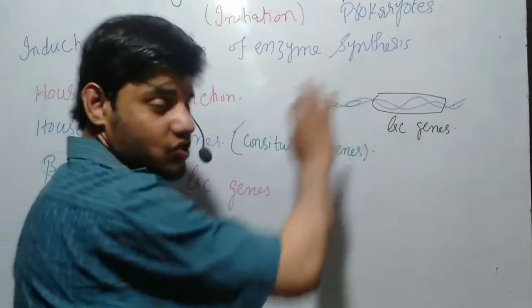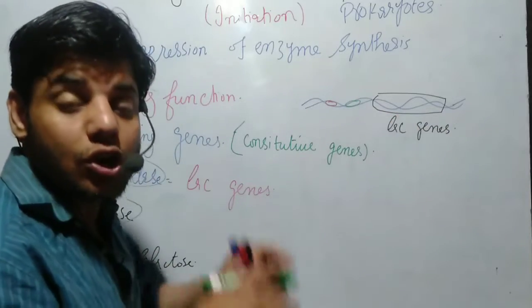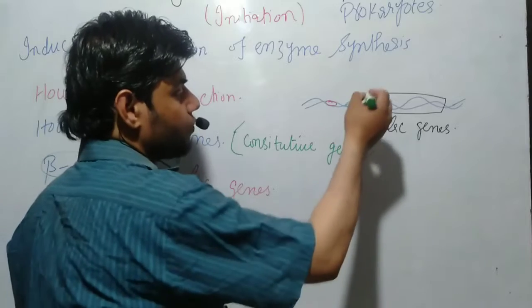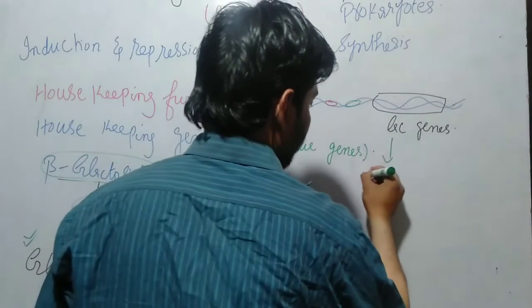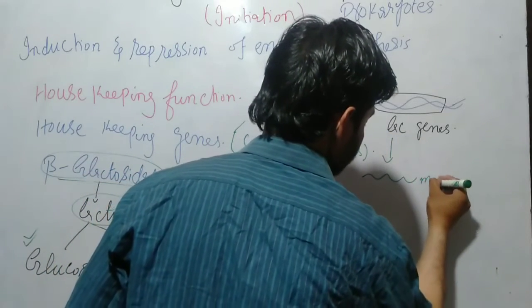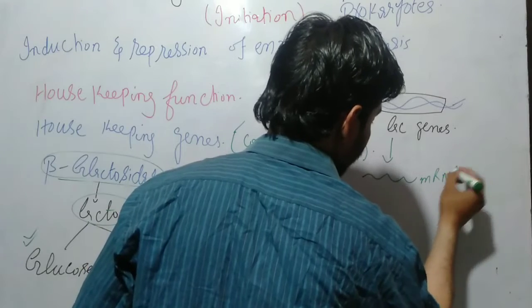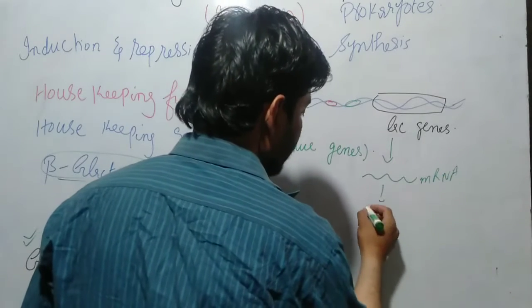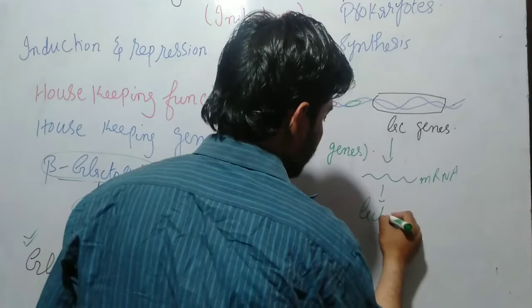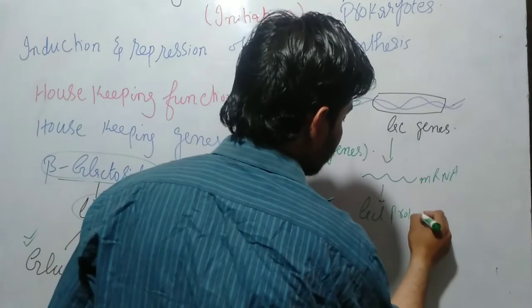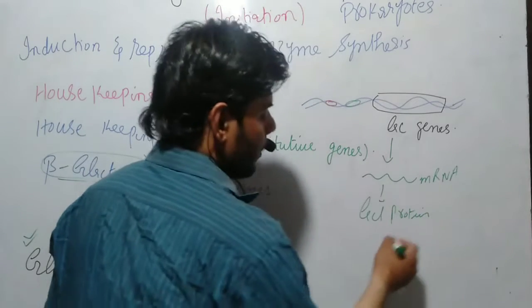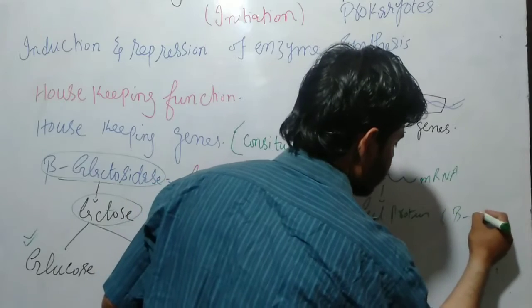Let's suppose they activate these genes. So when the genes are activated, the transcription process will occur, and we get mRNA, and from this mRNA we get lac proteins. And this lac protein is actually beta-galactosidase.